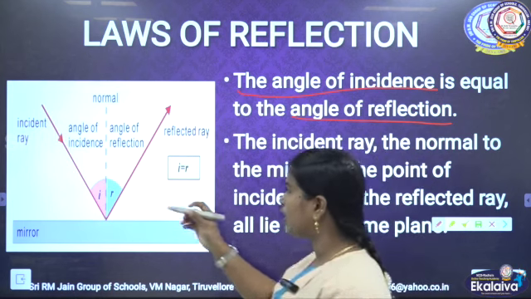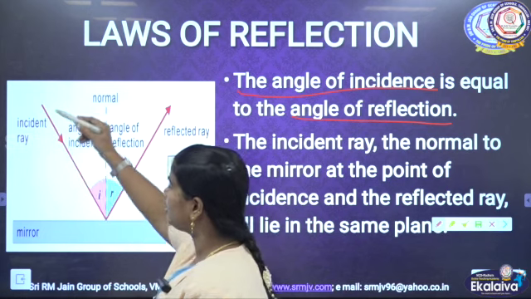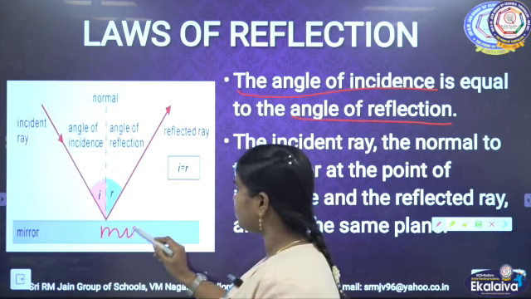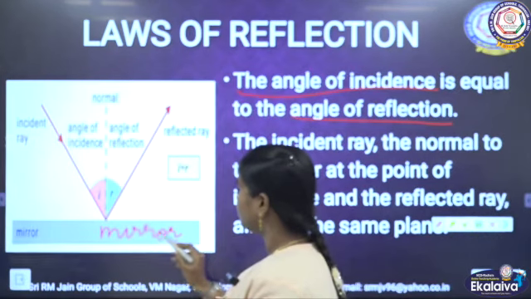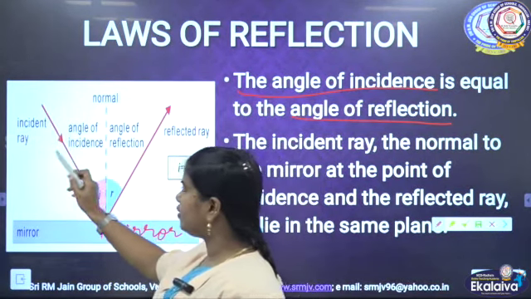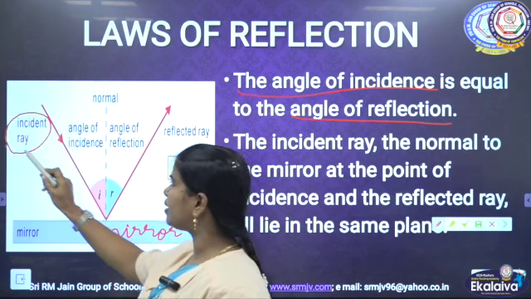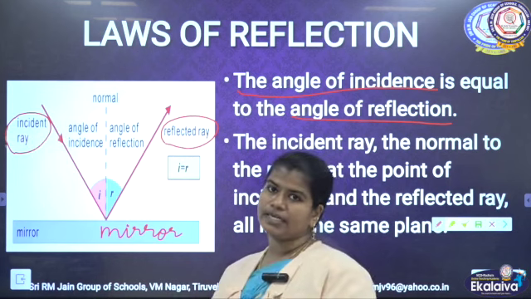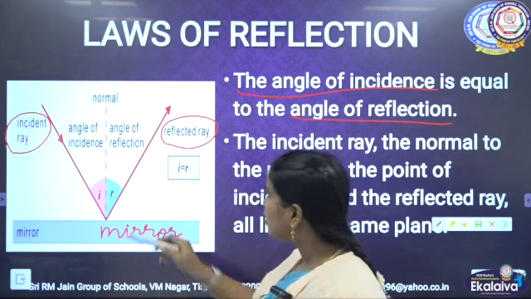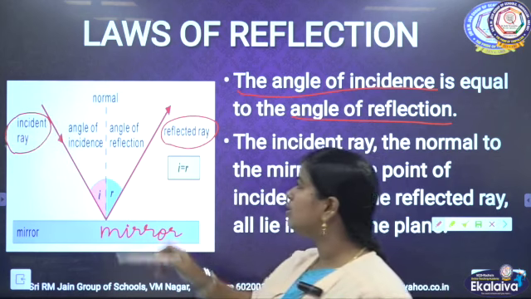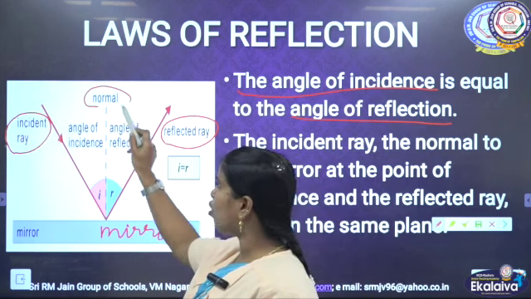You can see the incident ray here, which comes and falls on a mirror, and it is bounced back. This ray we call the incident ray, and the bounced back ray we call the reflected ray. Then what is that dotted line at the middle? That we call the normal.